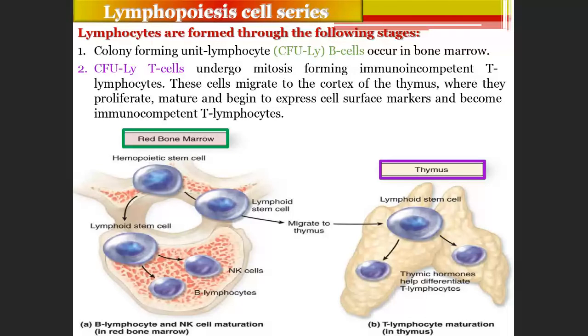B cells undergo mitosis, first forming immune incompetent T lymphocytes. Then they migrate to the cortex of the thymus. The thymus is present in the center of the neck, where they proliferate, mature, and become immune competent. Immune competent T lymphocytes are very much important.